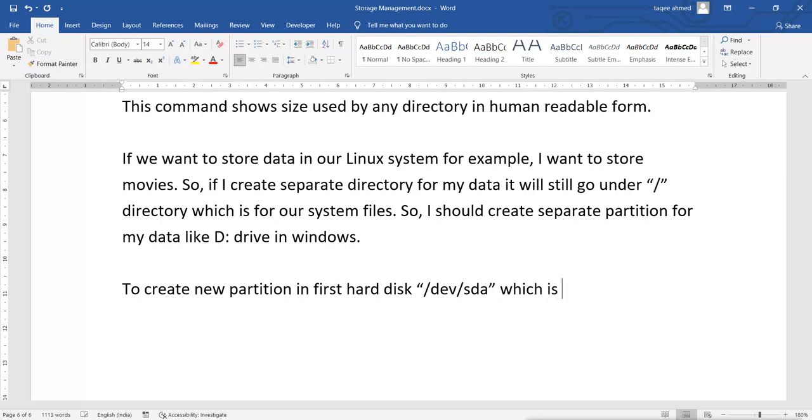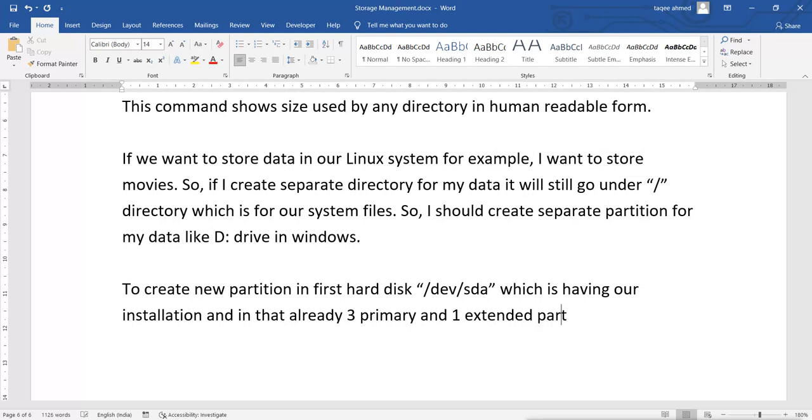So let me note here: in the first partition of the first hard disk, which has our installation, 3 primary and 1 extended partition are already created.